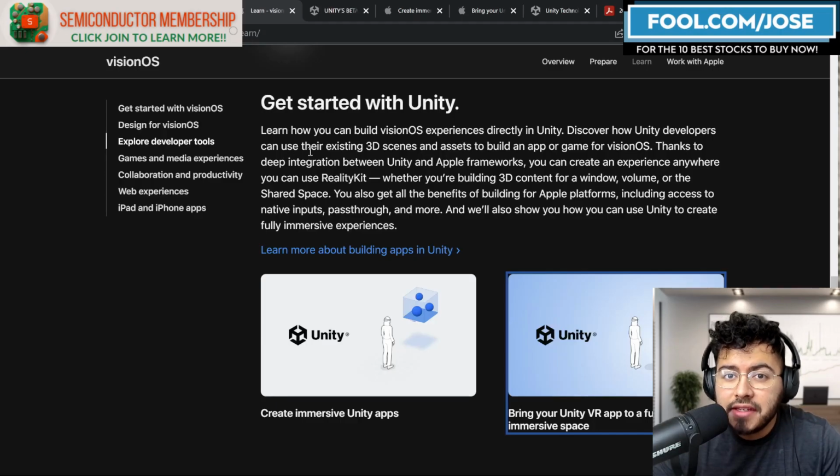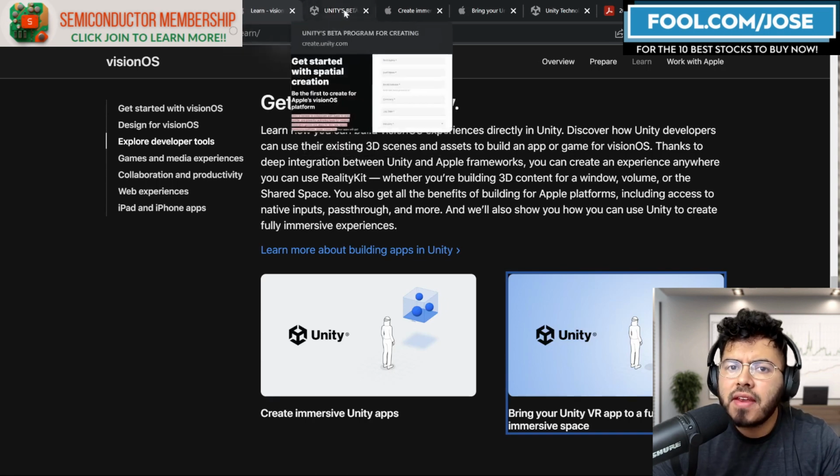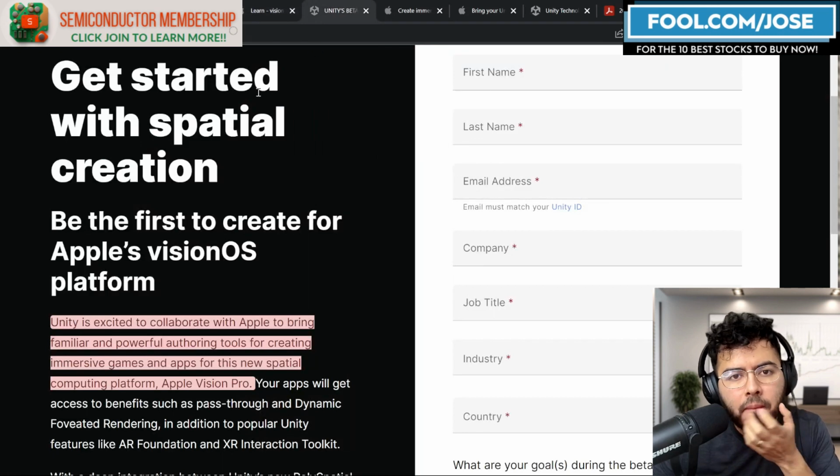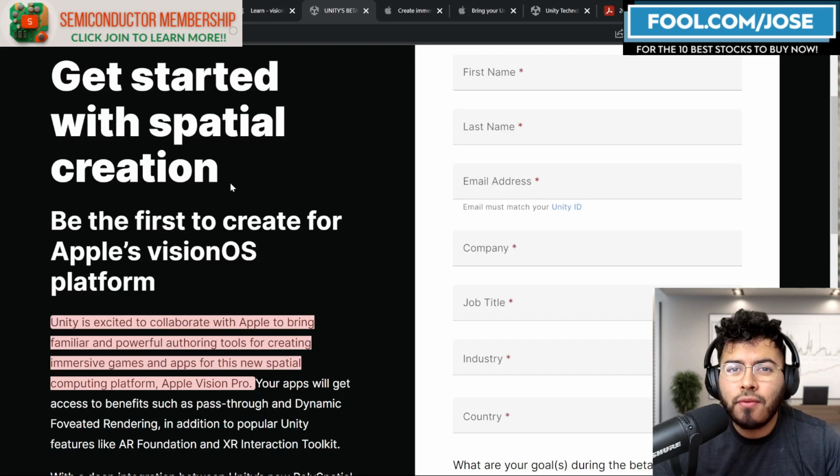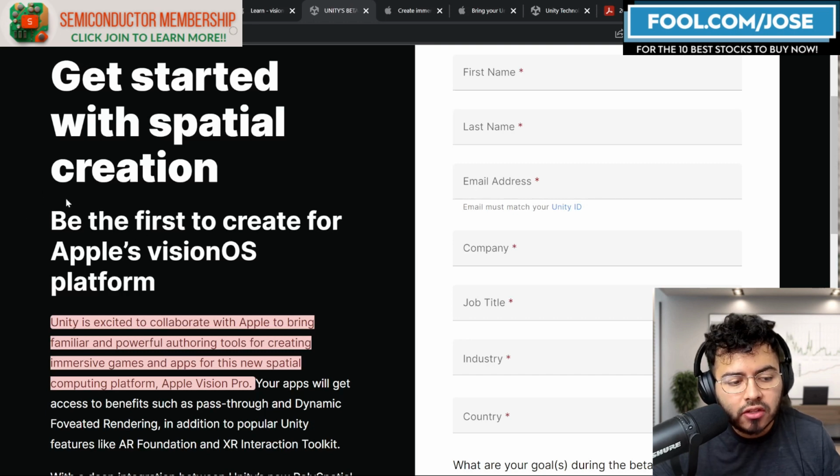Directly in Unity and discover how Unity developers can use their existing 3D scenes and assets to build an app or game for visionOS. And this is very interesting. I'll explain why in a bit. But Unity is one of the top game engines that is being used to create games like augmented reality and virtual reality, right? A lot of the Meta Platforms Oculus games have been made through Unity.